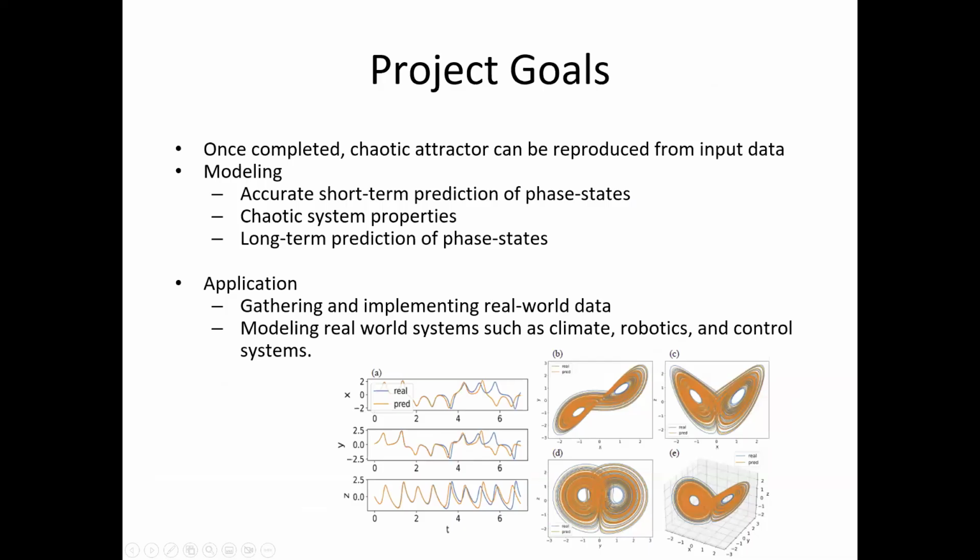Our project goals are to accurately reproduce our input data. This includes both the short and long-term phase states, as well as the chaotic system properties demonstrated in the attractor. Our application is in gathering and implementing real-world data, specifically in areas such as climate, robotics, and control systems.